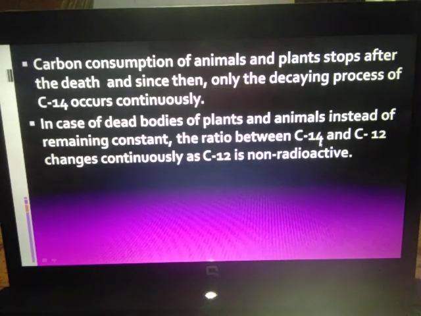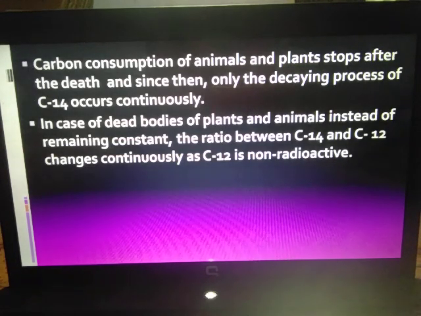Okay, so remember the carbon dating method is nothing but there is an isotope of carbon called carbon 14. Okay, and normal carbon is carbon 12. So this carbon 14 is also present in the organisms. So when they die, the consumption, that means in the form of carbon dioxide in the case of plants, carbon dioxide is taken during photosynthesis.